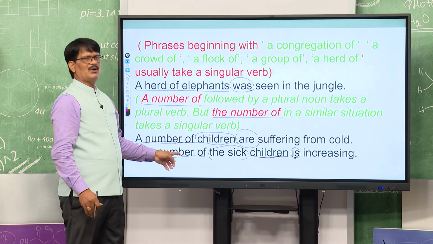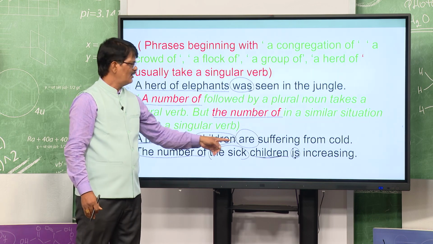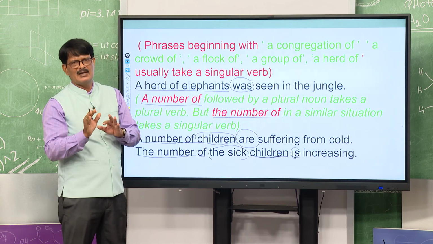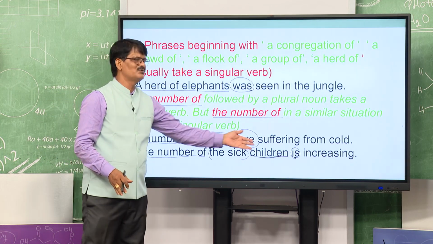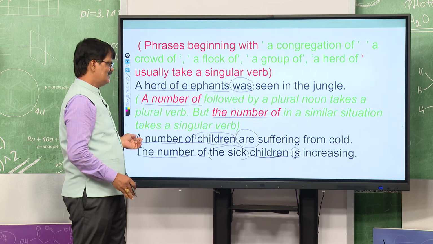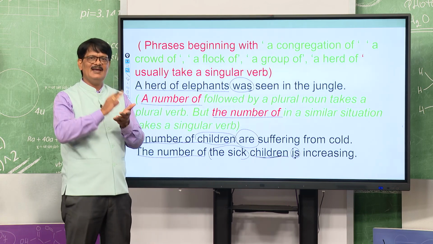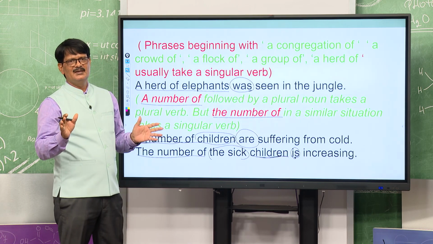But the number of is followed by a plural noun, yet it takes a singular verb. Sometimes we get vice versa, meaning the opposite way. With "the number" we generally expect plural, with "a" singular, but just remember: a number of is plural, the number of is singular.